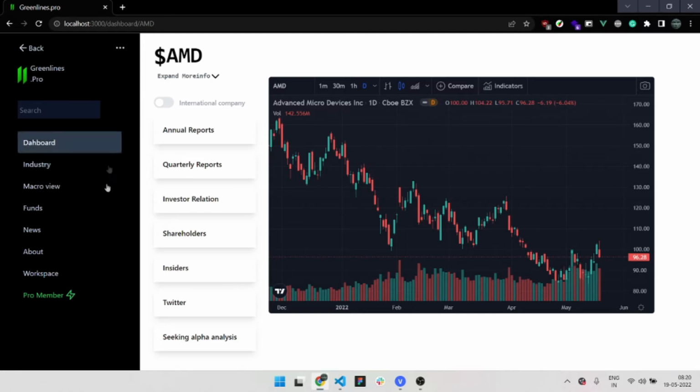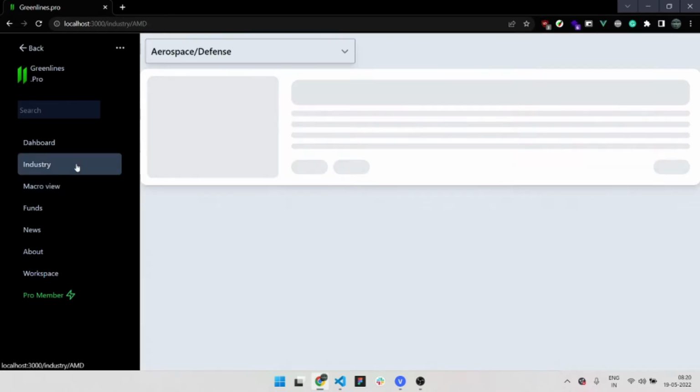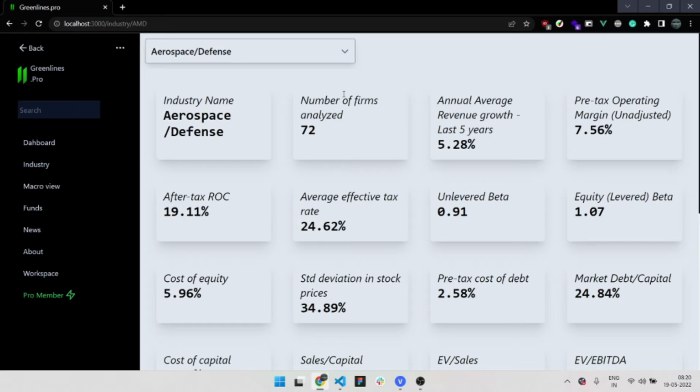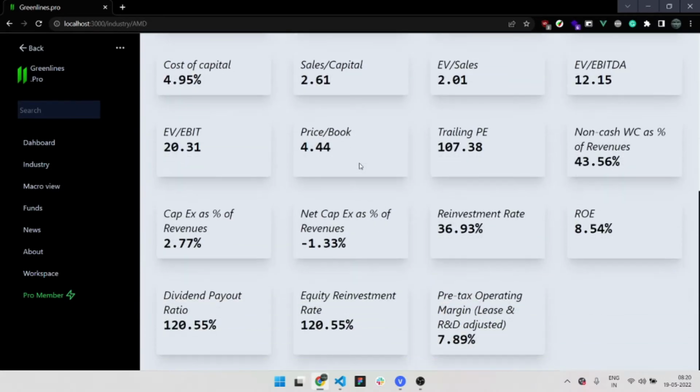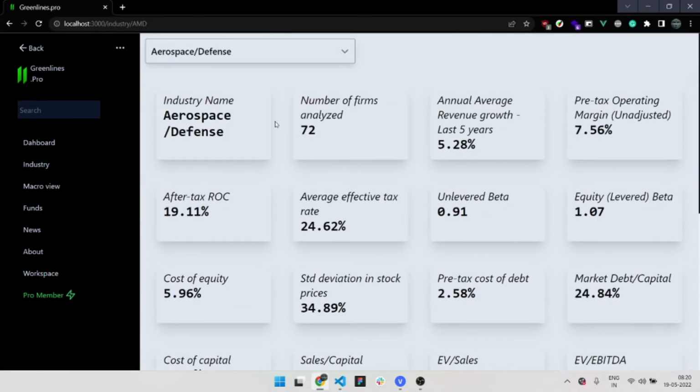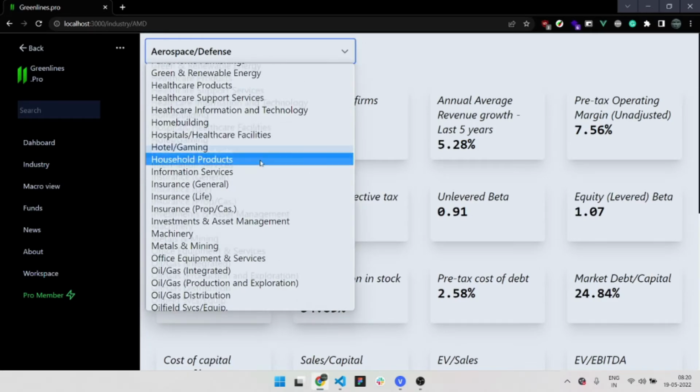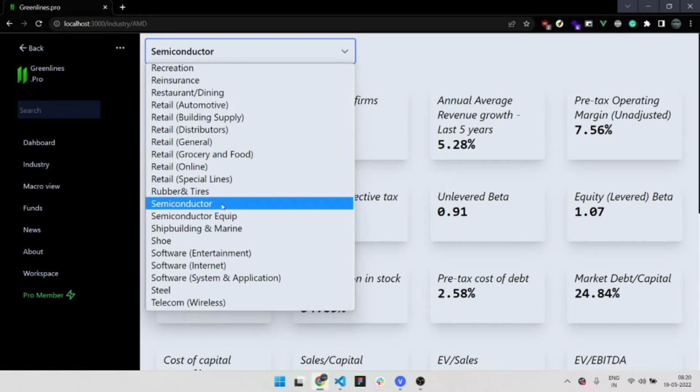And the first option we have here is industries. If I click on industries, this is what's going to bring us the industry averages. So we have all the data points. Let's say we were analyzing AMD. What industry is AMD in? AMD is in the semiconductor industry.